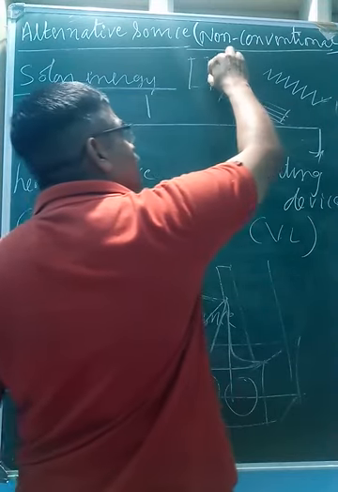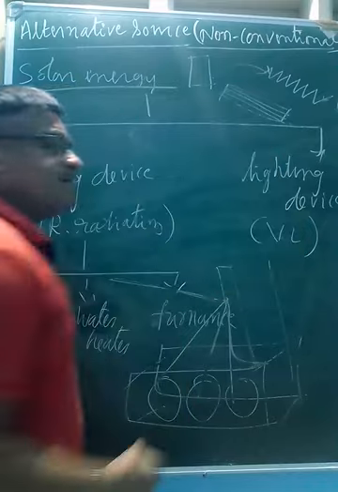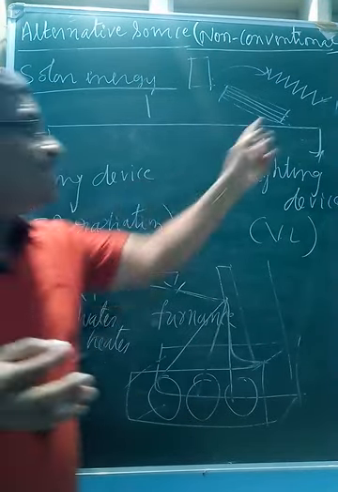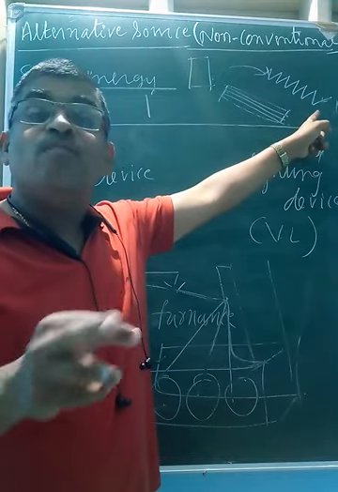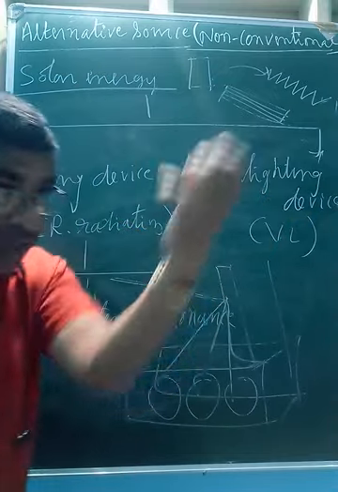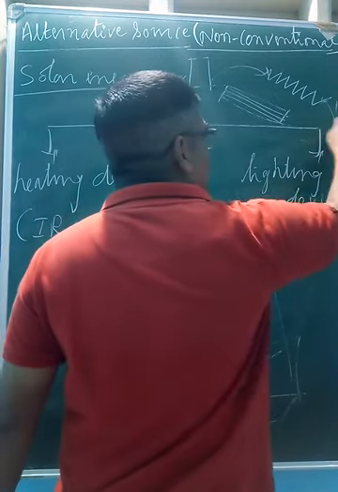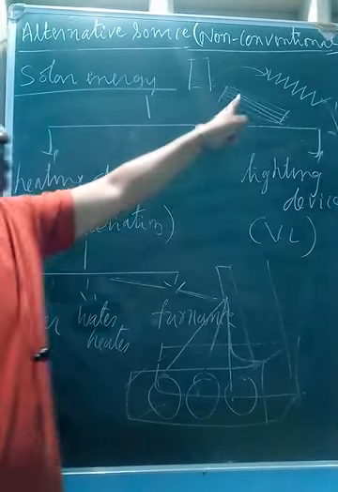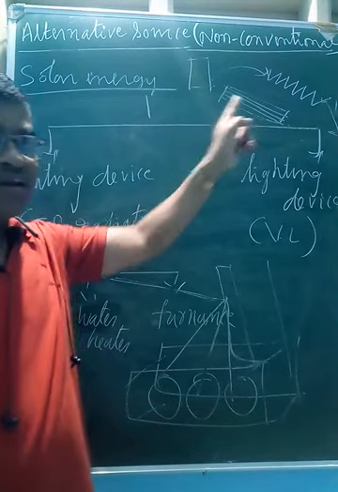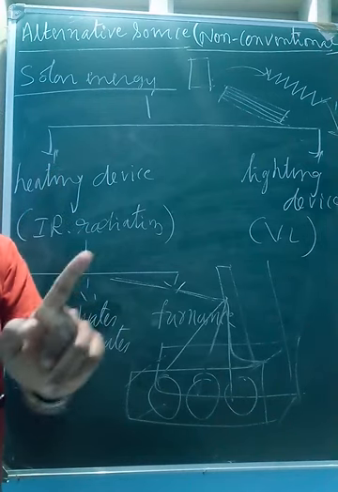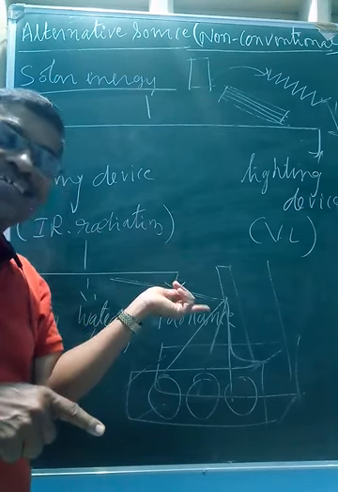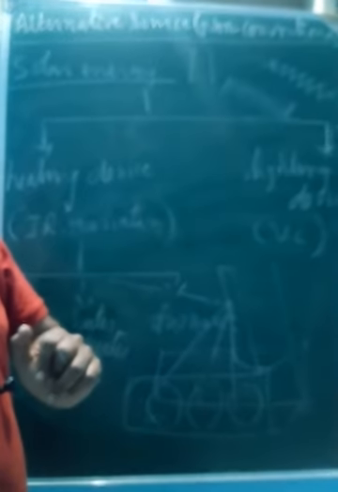When water from the tank enters here, it traps the heat because it is exposed to the sunlight, so it gets heated. It is metal and moreover black coated. When water enters here, it traps the heat and the hot water comes outside. It is always placed in the north-south direction, because then in the morning it gets heat from the east and in the evening from the west.